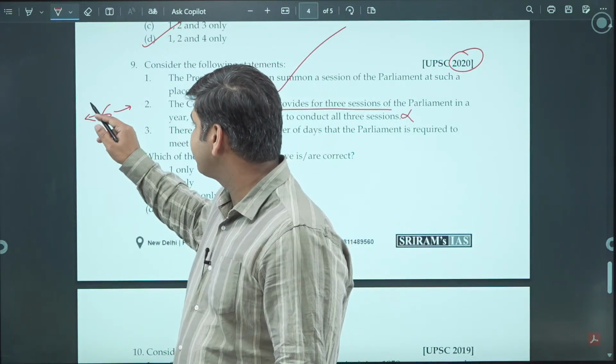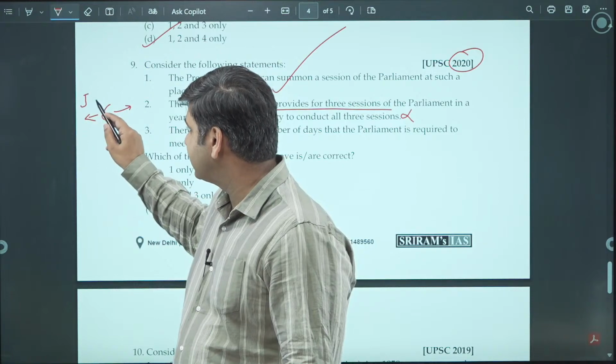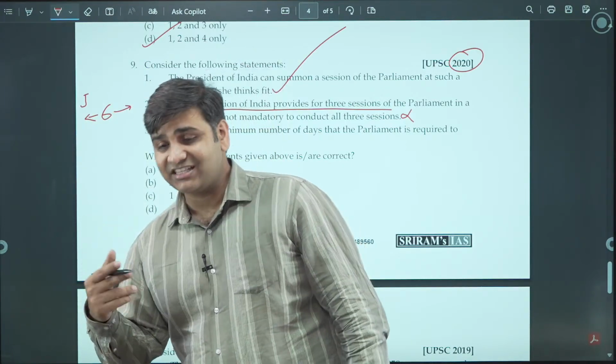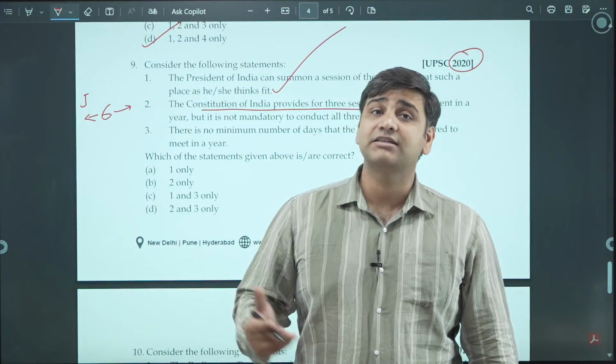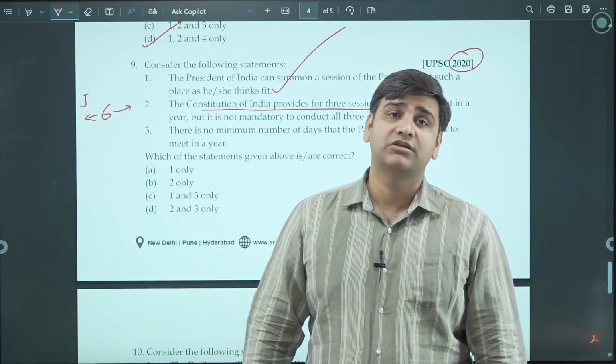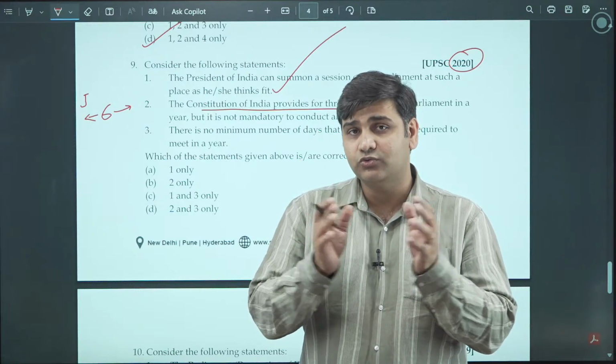For example, if a session of Parliament is running in January, then within 6 months the next session has to be convened.